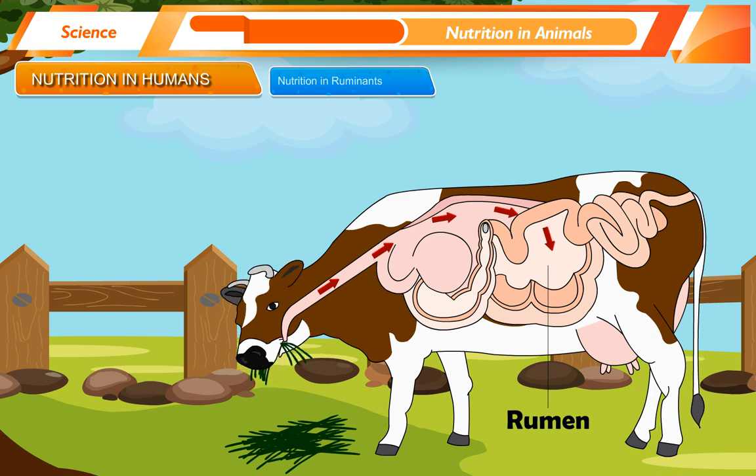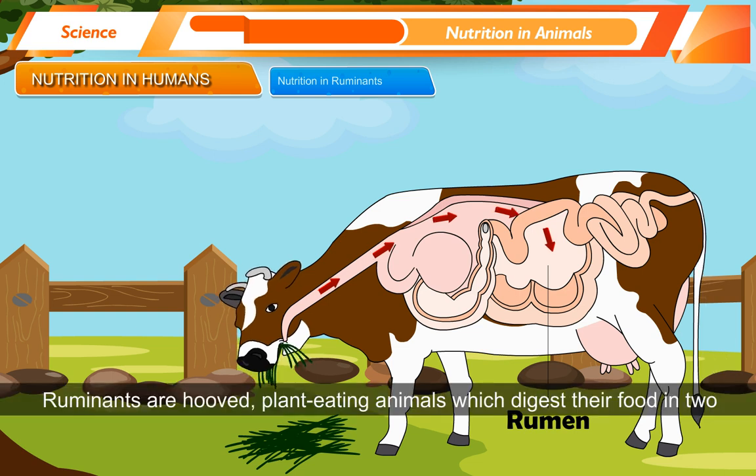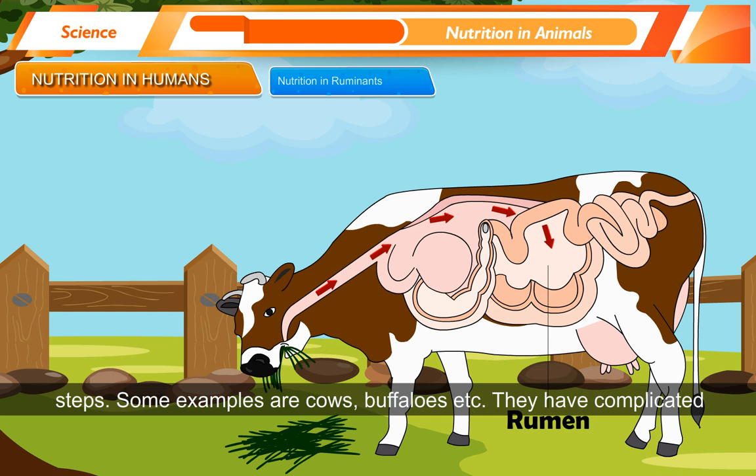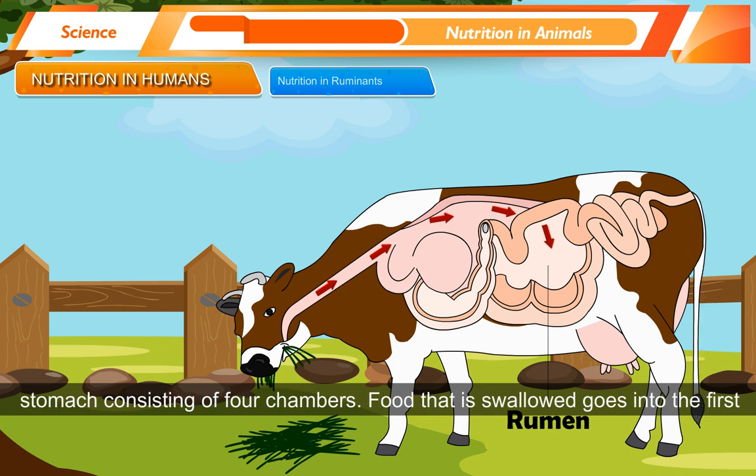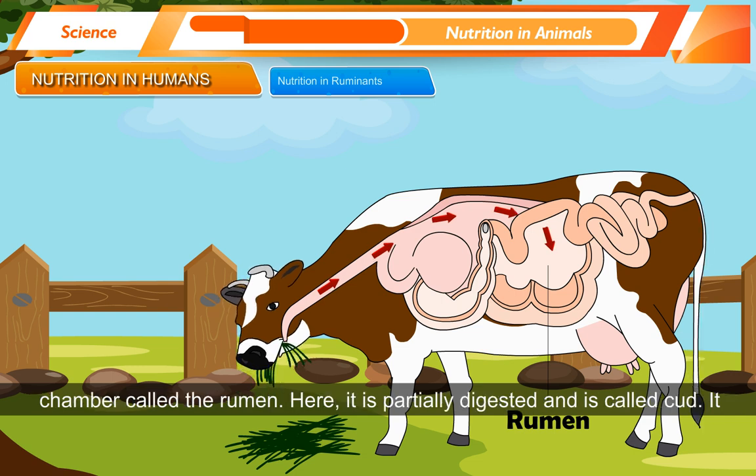Nutrition in ruminants. Ruminants are hoofed, plant-eating animals which digest their food in 2 steps. Some examples are cows, buffaloes, etc. They have complicated stomach consisting of 4 chambers. Food that is swallowed goes into the first chamber, called the rumen. Here it is partially digested and is called cud.